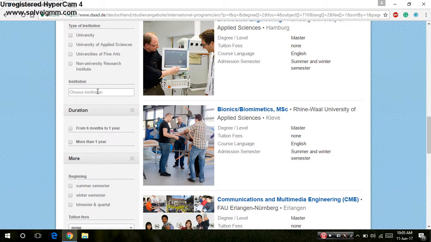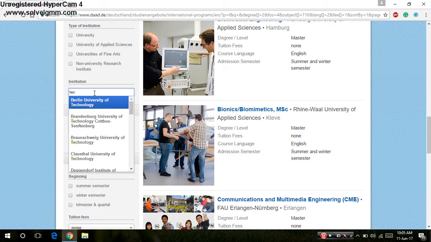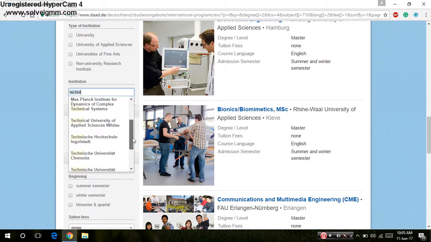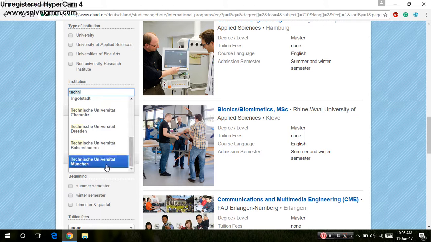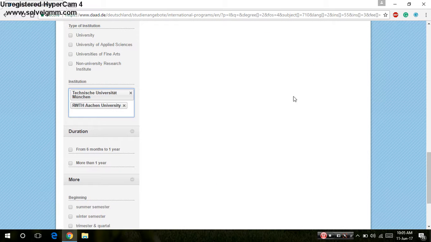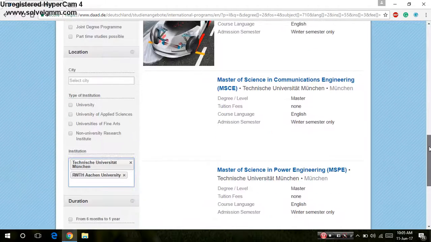the top colleges like TUM, Technical University of Munich, and also RWTH Aachen University. In this, I am preferring only these two universities.